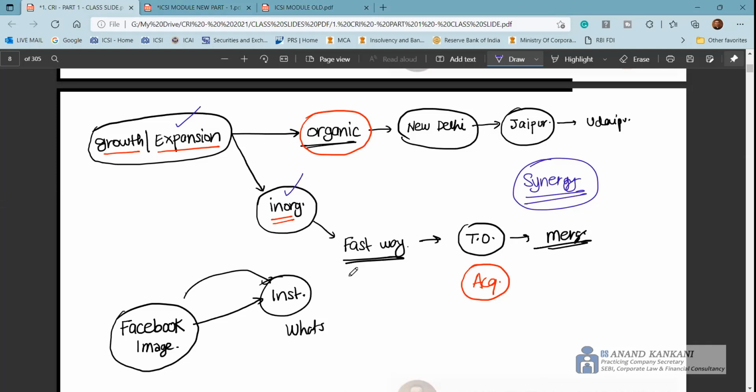Here you can give multiple examples, like Facebook had acquired Instagram, Facebook had acquired WhatsApp. Then a recent example that you can give is Reliance Industries, though it's still controversial and the matter is still sub judice, that Reliance Industries have acquired a stake in Future Retail. That's where they enter into the retail space for JioMart. So these examples you can always give in the answer. So inorganic growth helps like this.